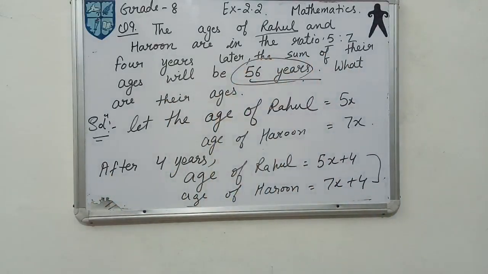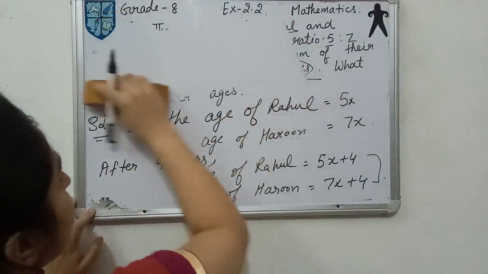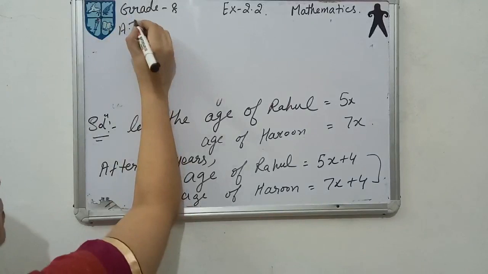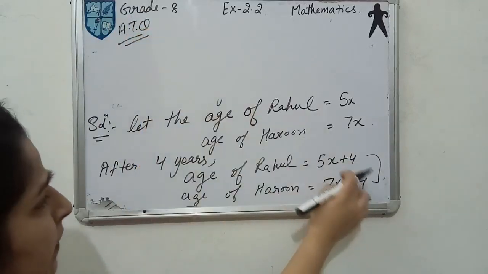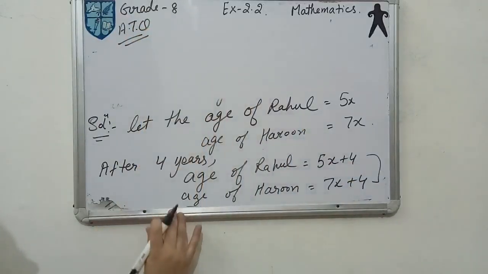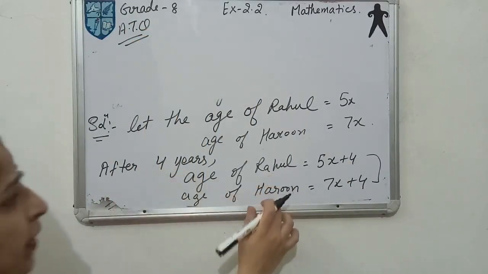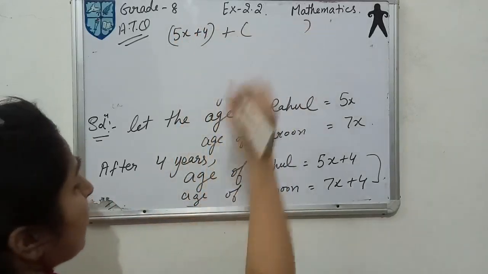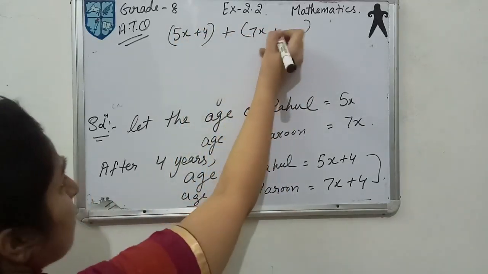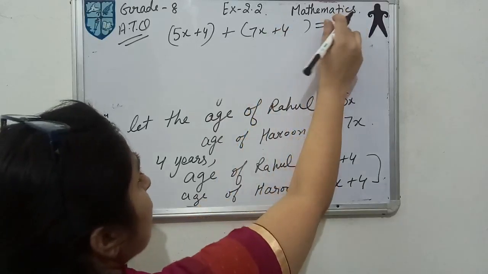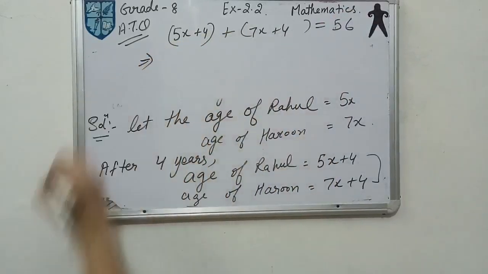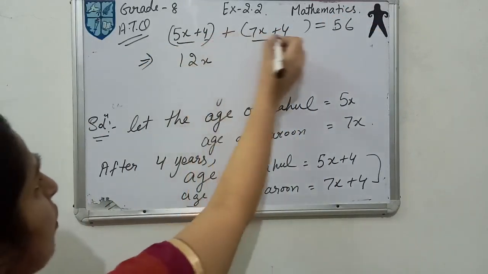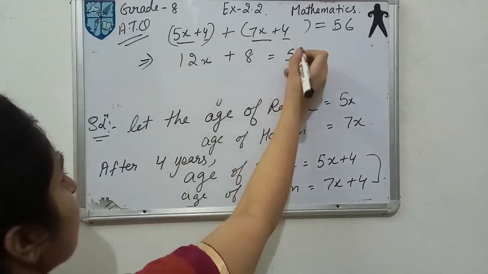Now I'm erasing this part of the question. Just write over here, according to the question, we will add these two because they said the sum of their ages after 4 years. So 5x plus 4 is the first age and the second age is 7x plus 4, the age of Harun. It is equal to 56. Now we will try to solve it. You can see 5x plus 7x is 12x, and 4 plus 4 is 8, which is equal to 56.